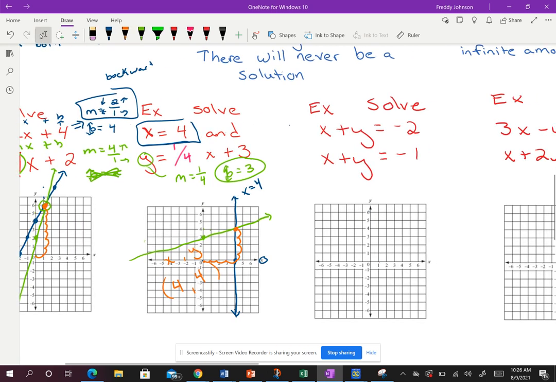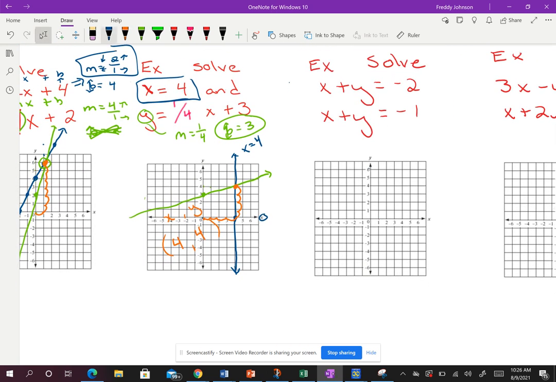Okay. Now, taking a look at these problems right here, this is where they kind of start getting a little troublesome, just because we notice that this is not in the form y equals mx plus b. So what I have to do is put it into the form, because that's the easiest way to graph. So what I'm going to do is take the first one. Let's do that one in blue. So I'm going to go x plus y equals -2.